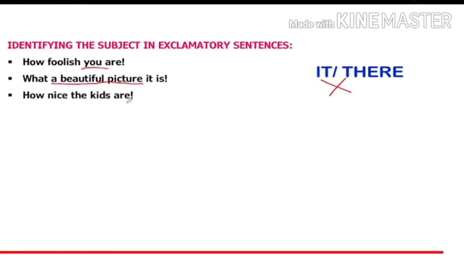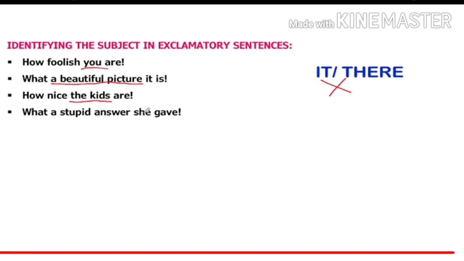How nice the kids are. So the kids are doing the action, therefore it is a subject. So who are nice? The kids are nice. What a stupid answer she gave. So if you ask who gave a stupid answer, the answer will be she.